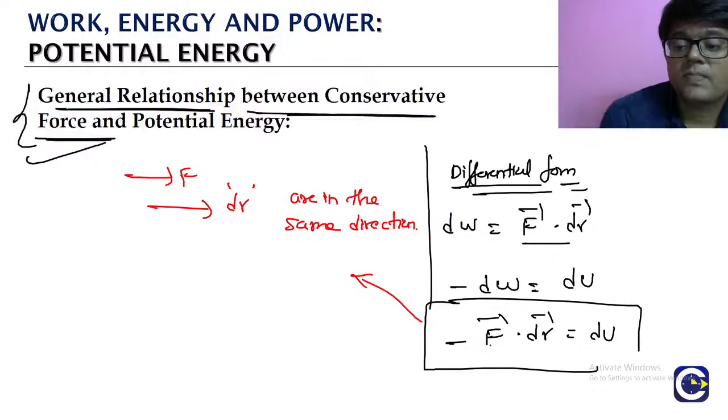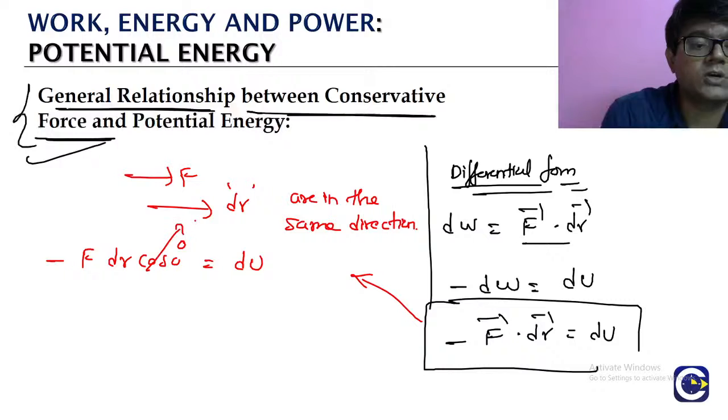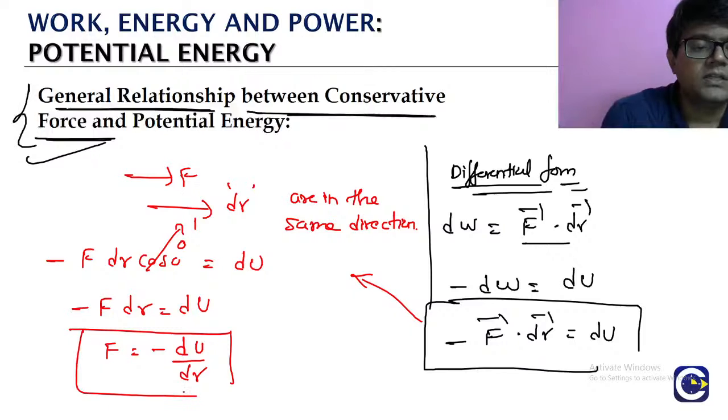F dot dr means F into dr into cos 0, and that will be dU. Cos 0 is 1, right? So minus F dr is equal to dU. From here we will have F equal to minus dU by dr. This will be only when we have force and displacement happening in the same direction.